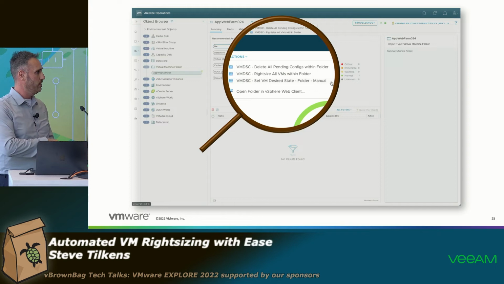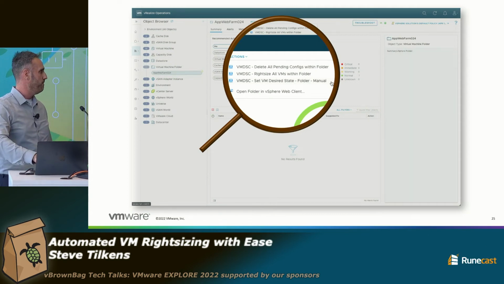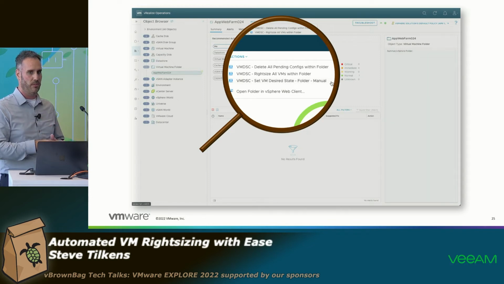And what that's going to do is it's going to go to vRealize Orchestrator. It's going to iterate through every VM in the folder, reach out to vROps, figure out if there is a recommended configuration. And if there is, it will schedule that, right? So it just iterates through. The one below, set VM desired state folder manual, this one is going to be where you can basically specify the config for all the VMs in the folder, right? So it's going to iterate through every VM and apply that desired state for every one of them. And then, of course, we have the delete all pending configs if we want to back it out, right?